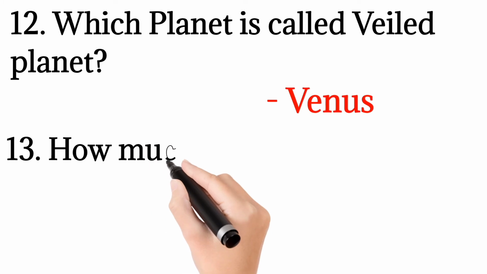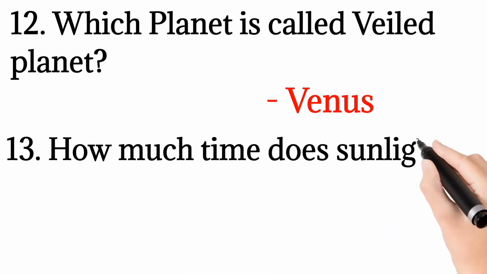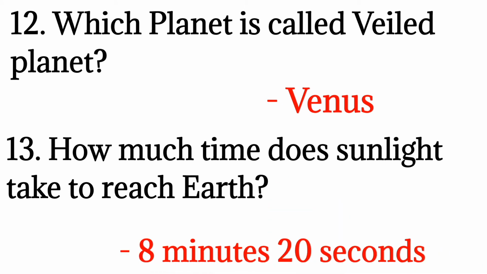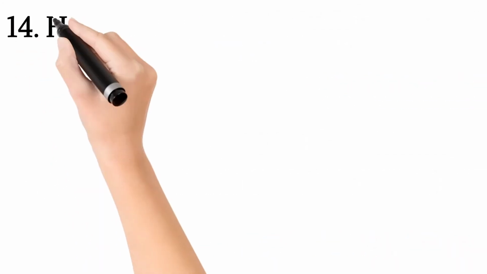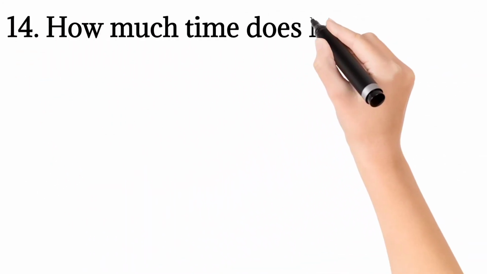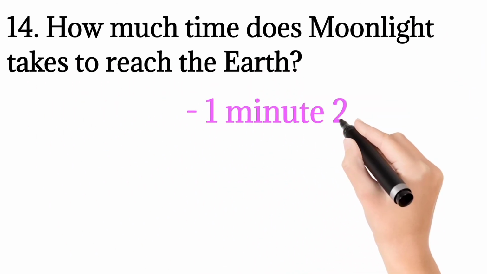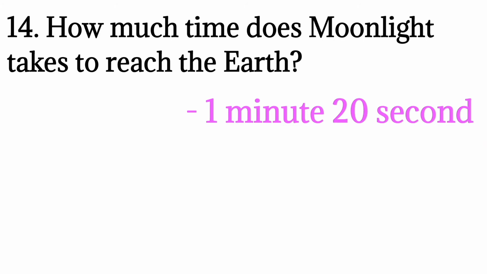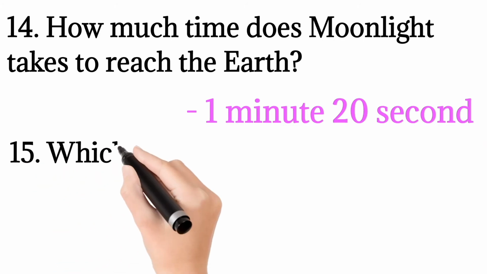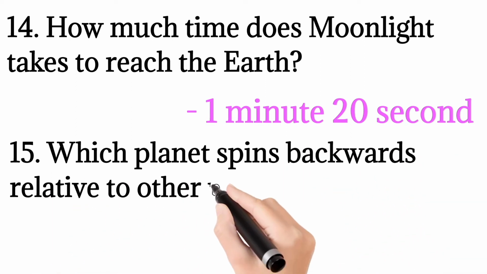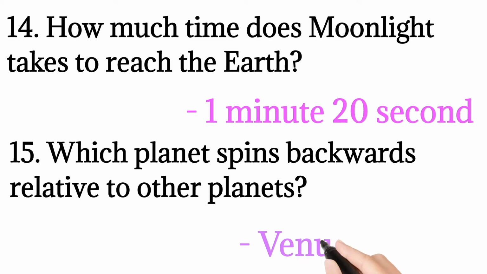The 13th question is, how much time does sunlight take to reach Earth? It takes 8 minutes and 20 seconds. The 14th question is, how much time does moonlight take to reach Earth? That is 1 minute and 20 seconds. The 15th question is, which planet spins backward relative to other planets? It is Venus. Venus spins backward.